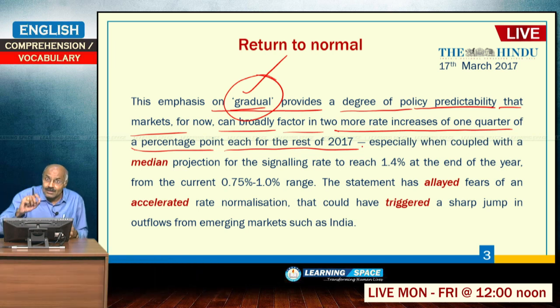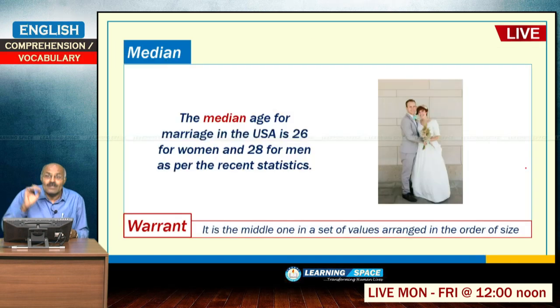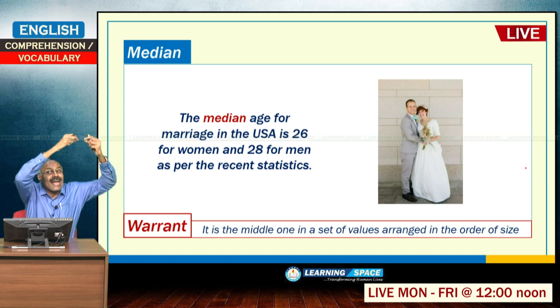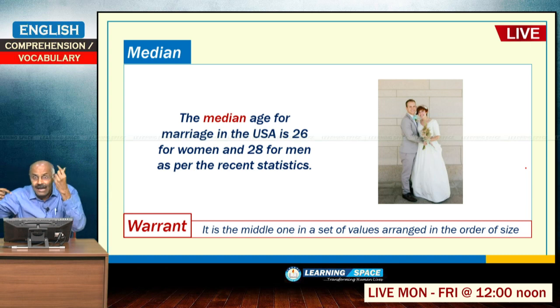So, as I have already told you, monetary policy must be predictable, especially when coupled with a median projection for the signaling rate to reach 1.4% at the end of the year. Median means, when the set of values are arranged in order, 30, 26, 24, 23, 22, 21 like that, the central value is the median, right.